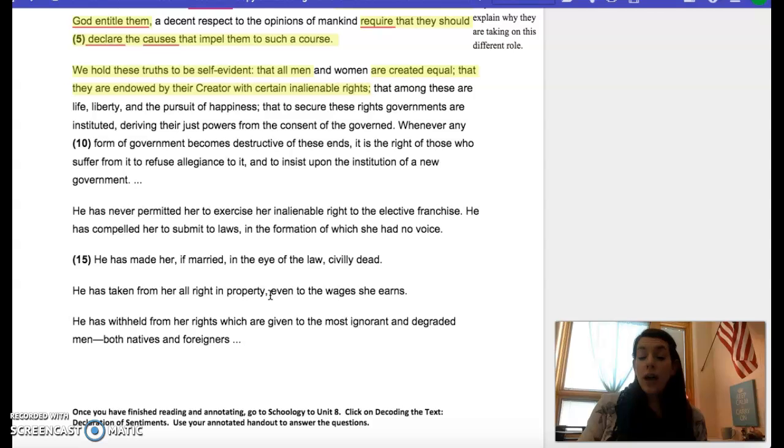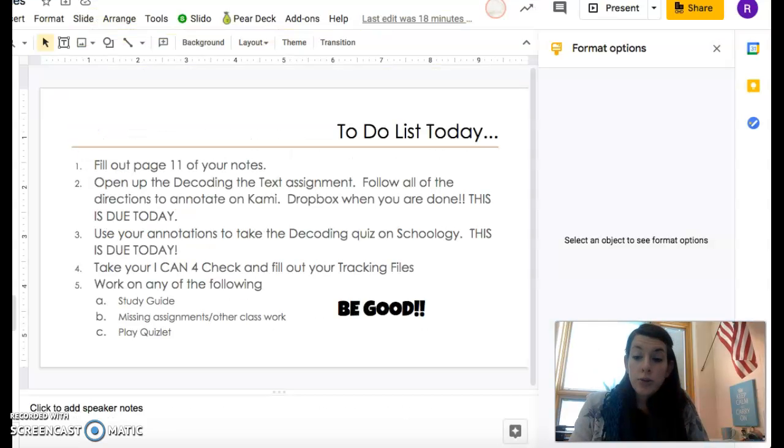So go ahead and complete that assignment. Dropbox it to Schoology, and then use your annotations to take your quiz. Don't forget, when you're done with your quiz, make sure you also go back and take your ICAN 4 check. And again, follow along this to-do list of everything you need to get done today. Email me if you have any questions. Thank you.